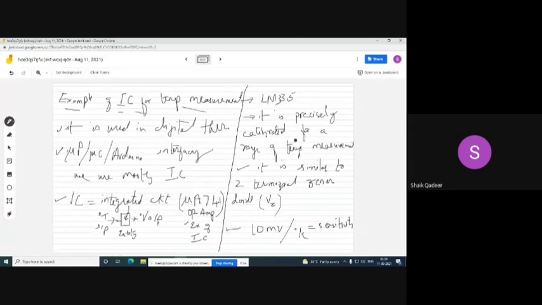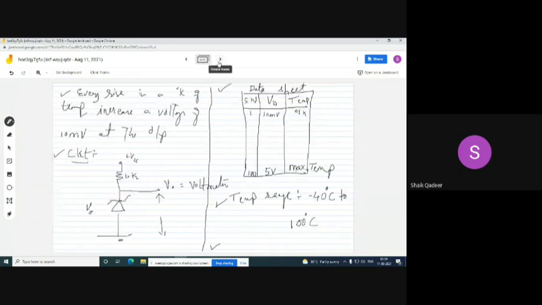It is precisely calibrated for a range of temperature measurement, that range is -40 to 100 degrees C. It is similar to a two-terminal Zener diode, and its sensitivity is 10 millivolts per degree K. That is, with every rise of 1 kelvin of temperature, a rise of 10 millivolts can be observed at the output side.